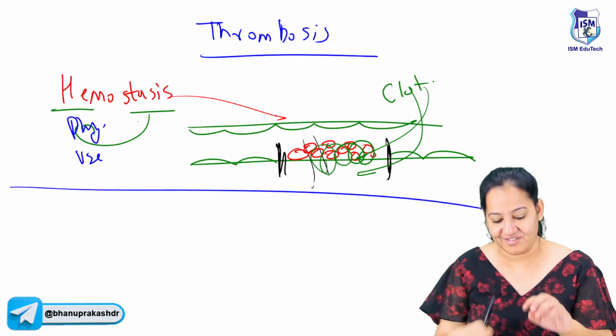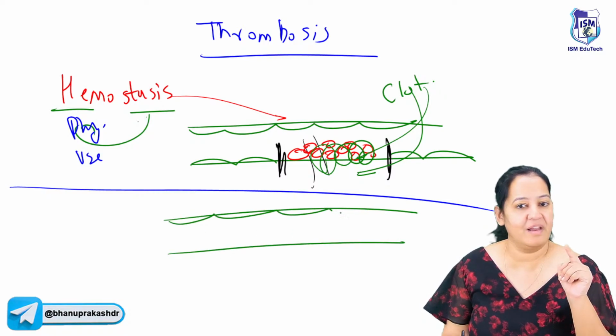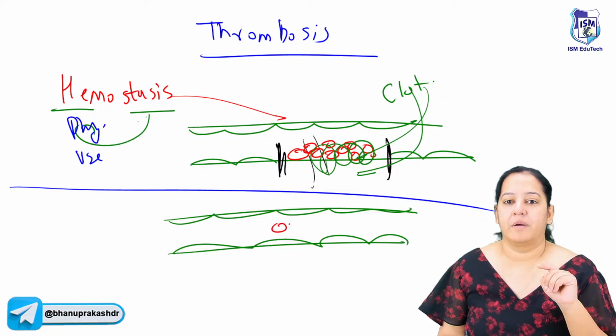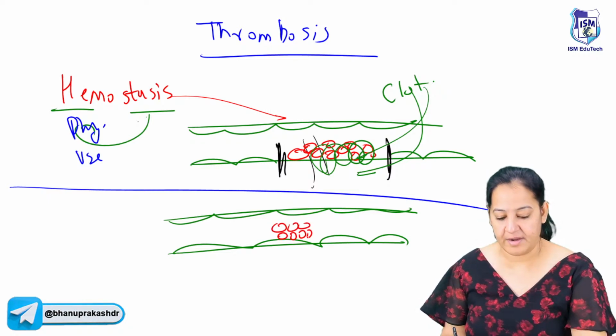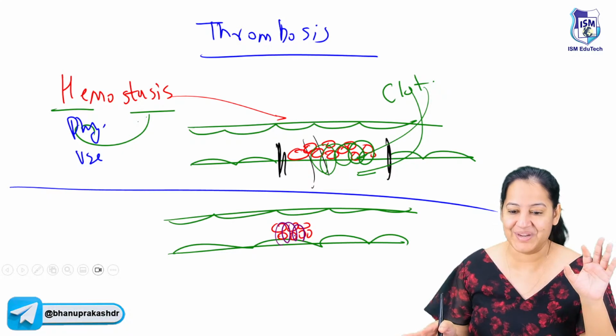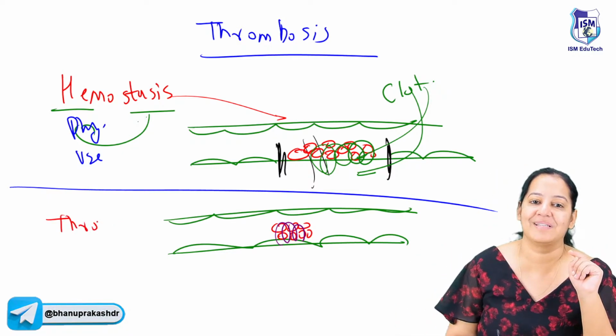Now, imagine the contrary. Imagine again there is a blood vessel. This is the endothelial lining and there is no injury. Without injury, if the same clot is formed, again the platelets are coming and again the fibrin is coming, the primary and secondary clot. But the only thing is, it is without injury. So it is a disease and this is known as thrombosis.